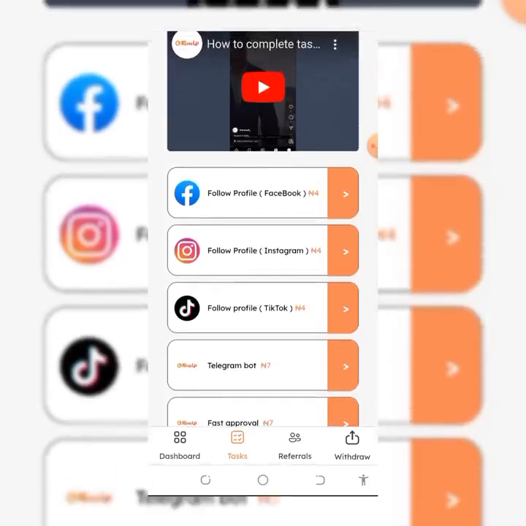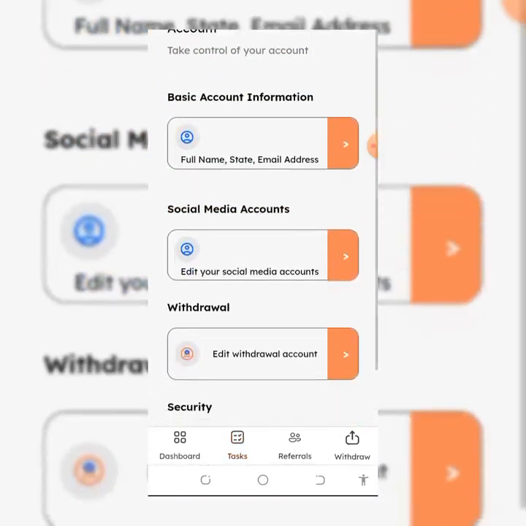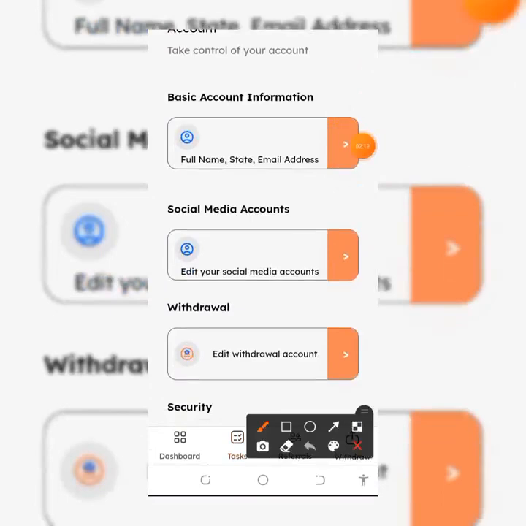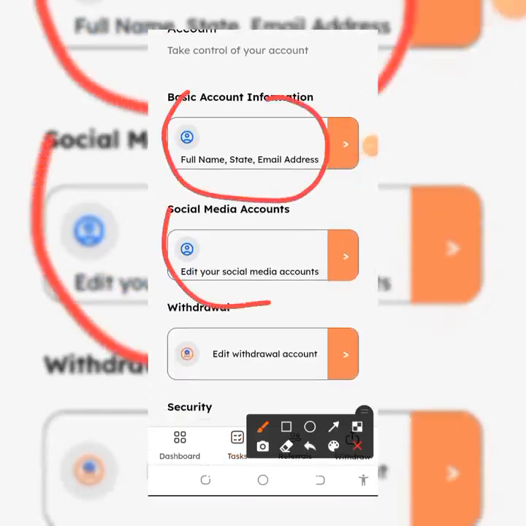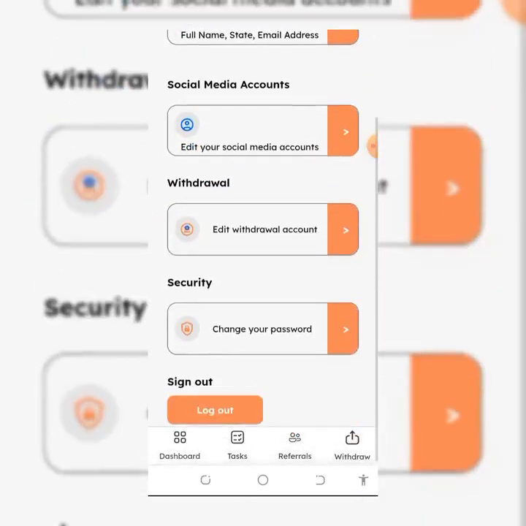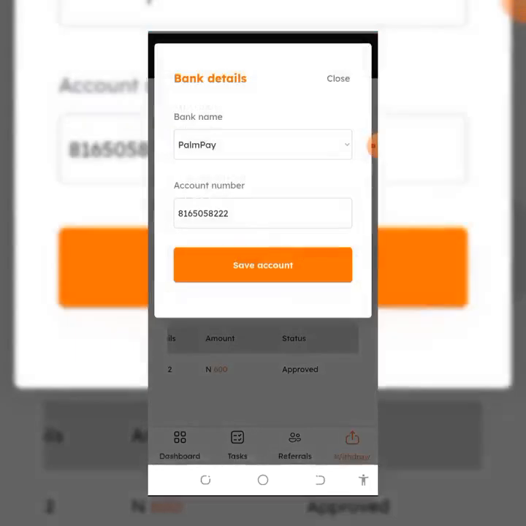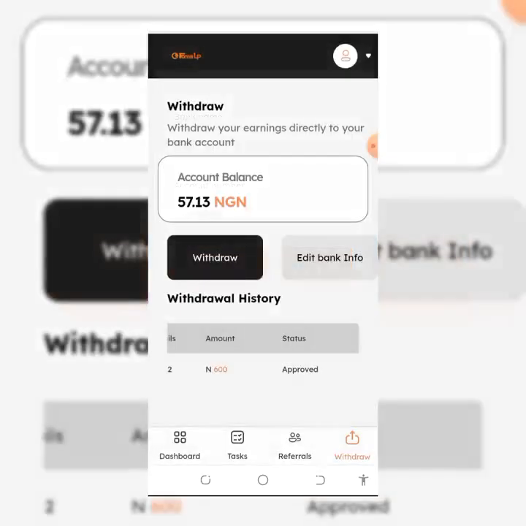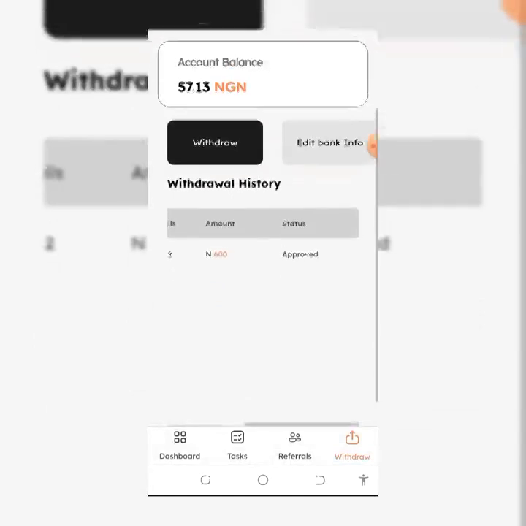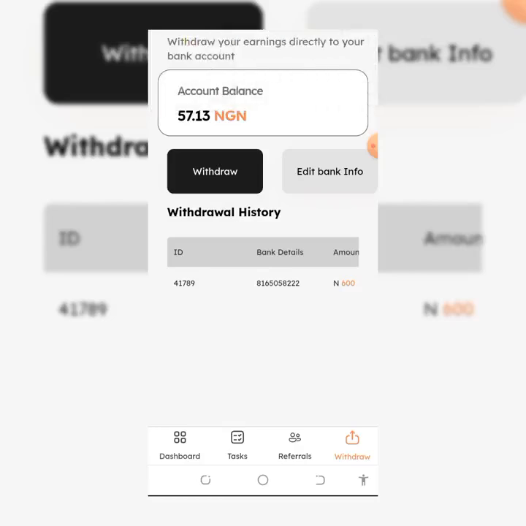As you are doing this, make sure you set the necessary things. Make sure you fill all of this up. Once your money is complete and you have reached the minimum, edit your bank details, put your bank details there, and save it. Then you can withdraw your money. I've withdrawn and received my money without any charges. That's the lovely part. You are not investing any amount, guys.